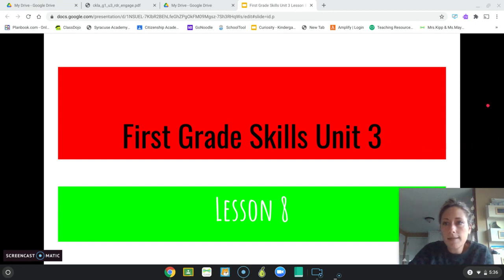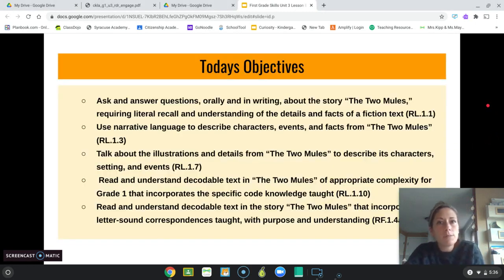We are already on Lesson 8. Let's go over some of our objectives for today. We are going to ask and answer questions about The Two Mules. We are going to use narrative language to describe characters, events, and facts from The Two Mules. We're going to talk about the illustrations from the story to describe its characters, settings, and events. And we are going to read and understand the quotable text in the story, The Two Mules.